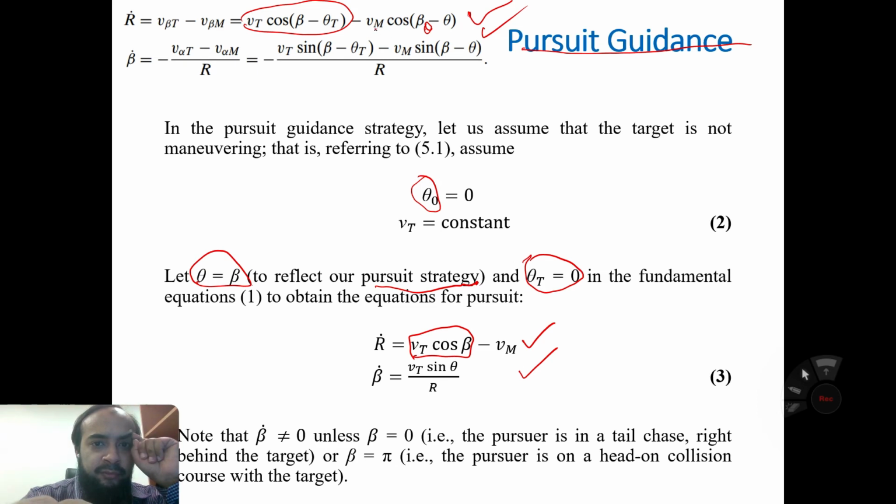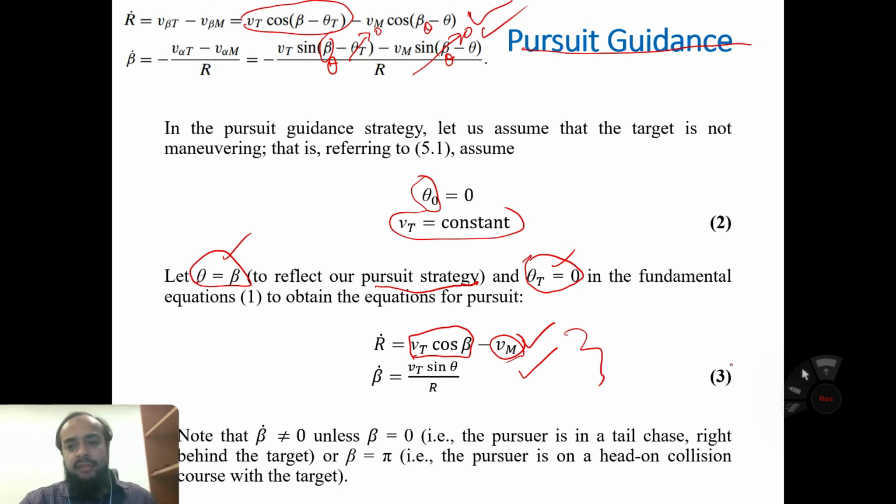So 1 into Vm is equal to minus Vm. And similarly, if you put beta equals theta, then sine of 0 is 0, and theta t is 0. The remaining variables are Vt sine theta, and since beta equals theta, Vt sine theta divided by r. So if we put these values, keeping Vt constant, we will get equation number 3.